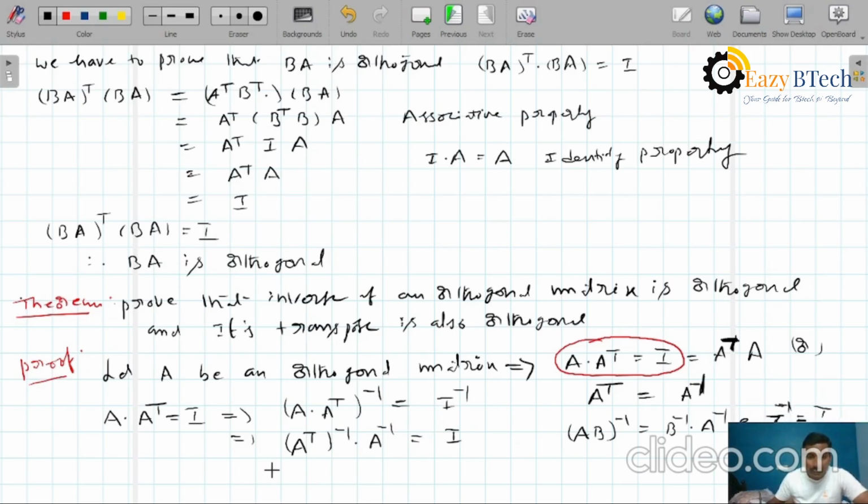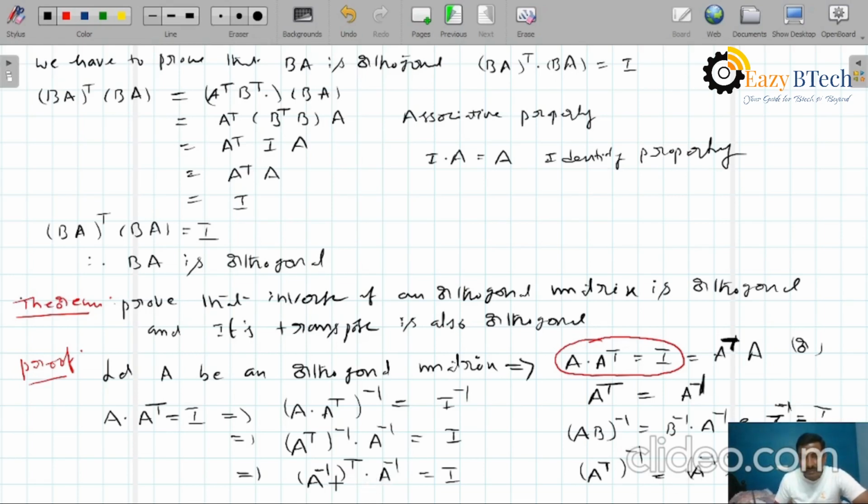But we know one more property. What is that? A transpose whole inverse can be written as A inverse whole transpose. So this becomes A inverse whole transpose into A inverse equals I. Here I applied one more property: A transpose whole inverse can be written as A inverse whole transpose. According to this formula, we can write like this.